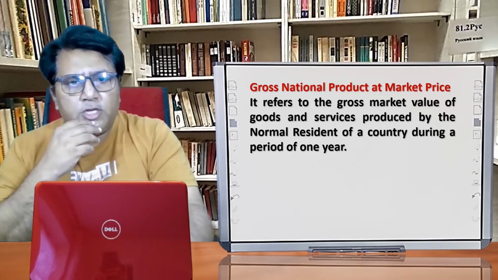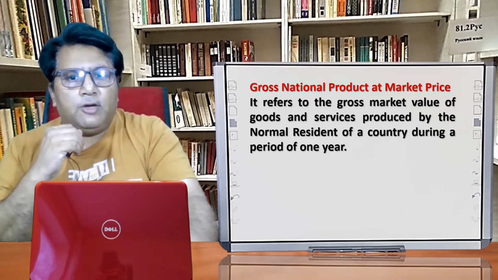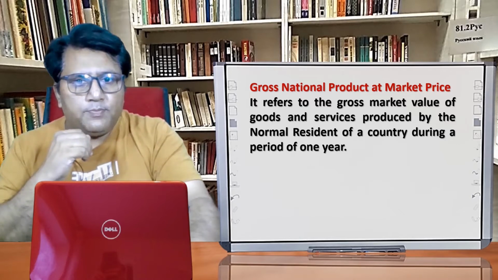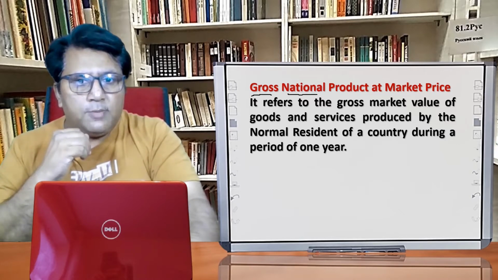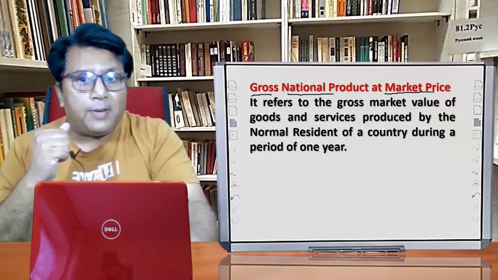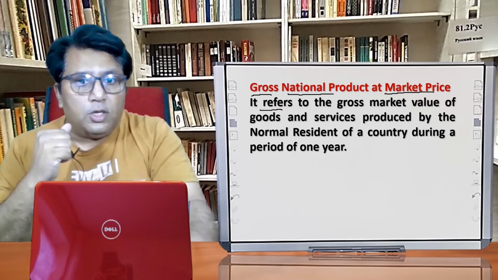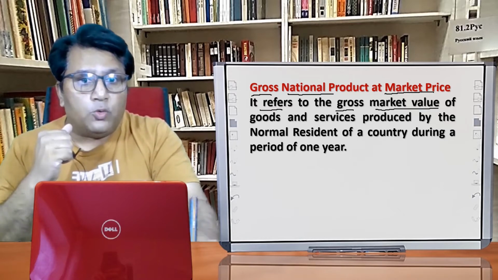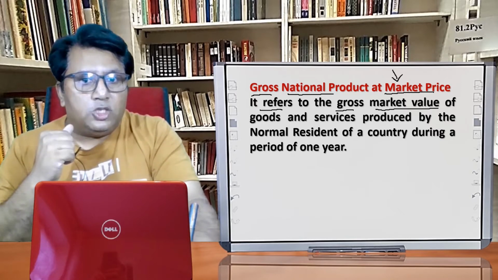Let us discuss the first aggregate of national income, that is gross national product at market price. So what is gross national product at market price? It refers to the gross market value. Why am I considering market value here? Because we are talking about the market price, GNP MP.